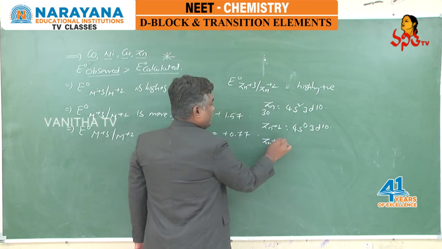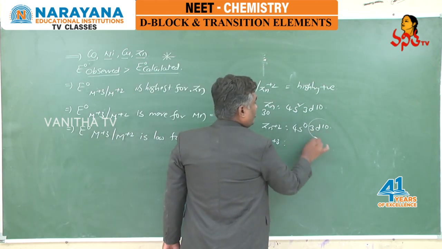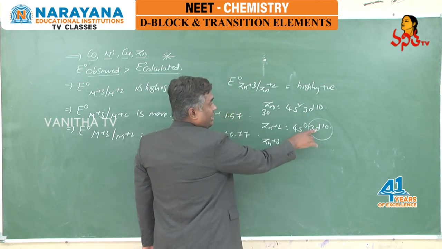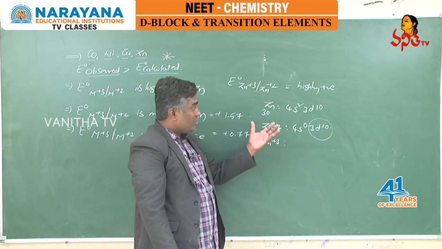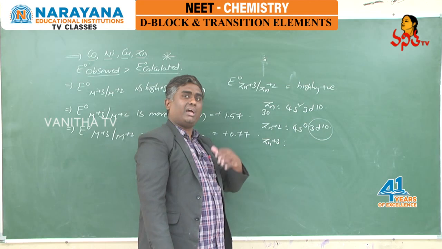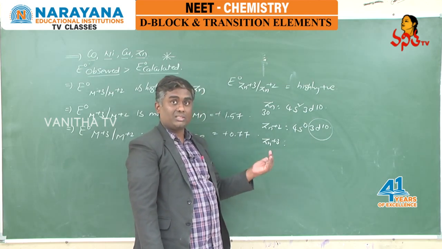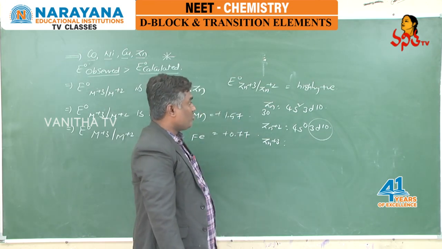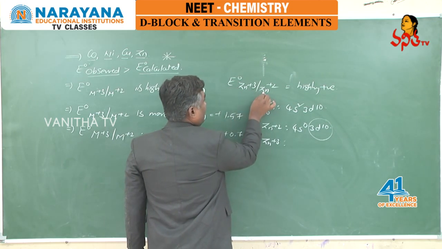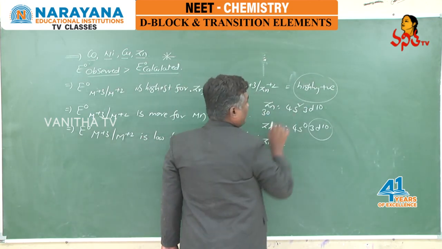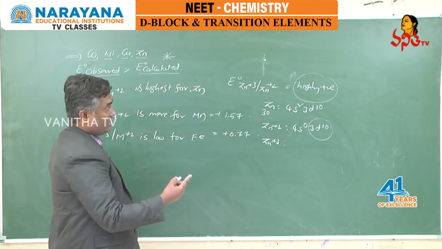But if you want to get zinc plus 3, you should remove one more electron from 3d, and already d is fully filled. A fully filled subshell means it is stable, and to remove an electron from that we need very high ionization enthalpy. If ionization enthalpy is dominating, delta H total is more positive and E naught is also more positive. Because of that reason only, E naught of zinc plus 3 by zinc plus 2 is very high, because removing an electron from 3d10 is more difficult, and more ionization enthalpy is needed.